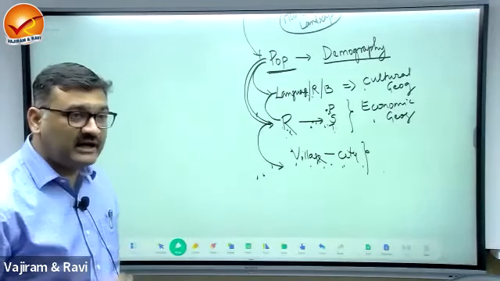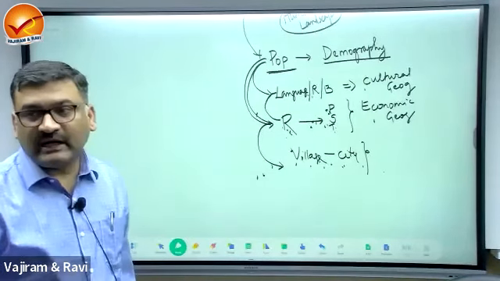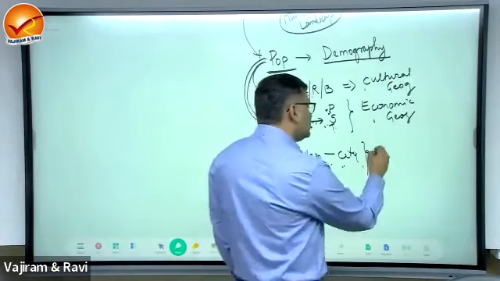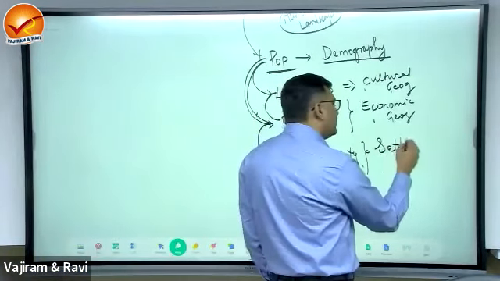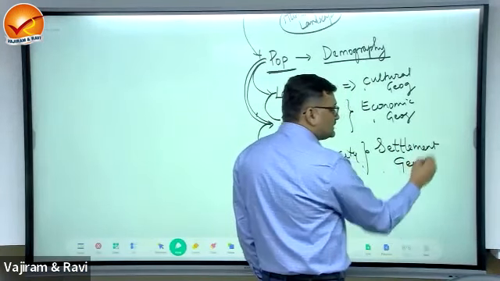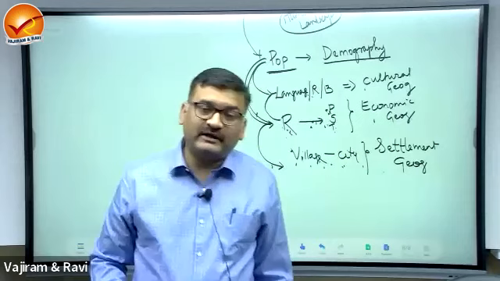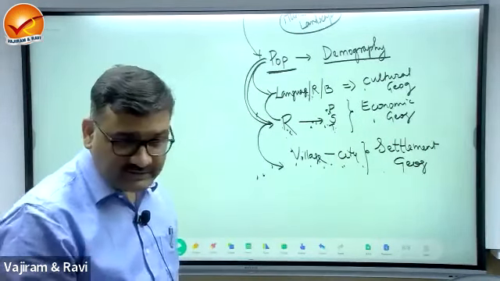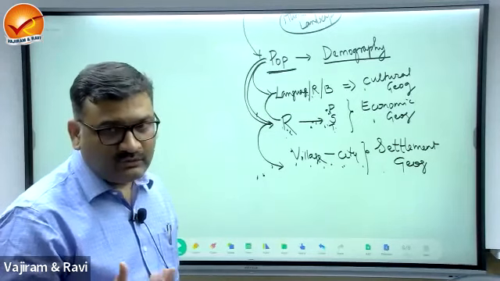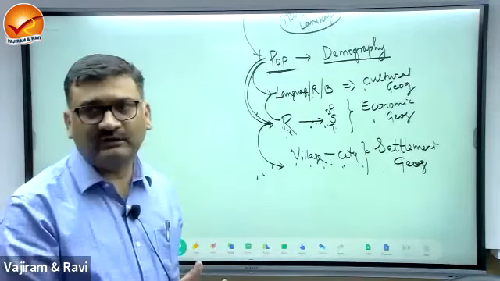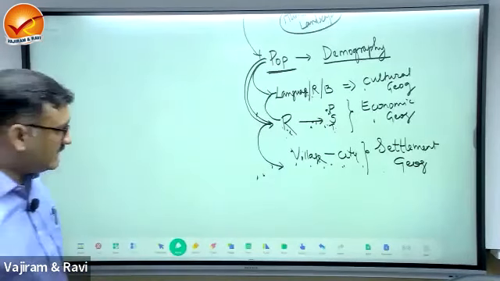This is decided by resource and activity, and the study of this is known as what? This is known as settlement geography. The study of settlements. What is a settlement? A group of places of dwelling, from village to city. All these are considered as a settlement.